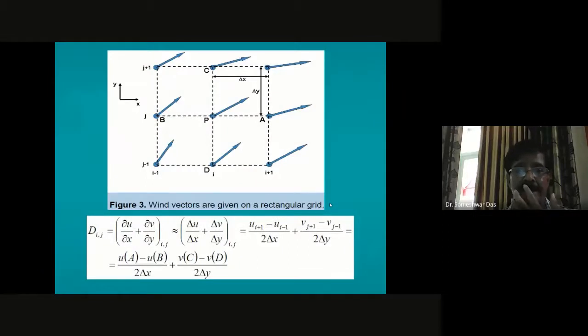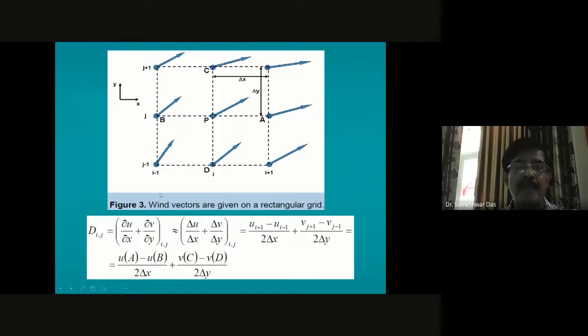Okay, and then I asked you that you should try to use the finite difference method to compute the divergence over a grid point, over a domain. Initially, I thought that maybe a smaller domain will do, but later on, because we felt that we can use the ERA data, and ERA data is 0.25 degree resolution, a 100 kilometer by 100 kilometer domain probably will not be sufficient. Maybe we can have a larger domain. That's what we discussed.